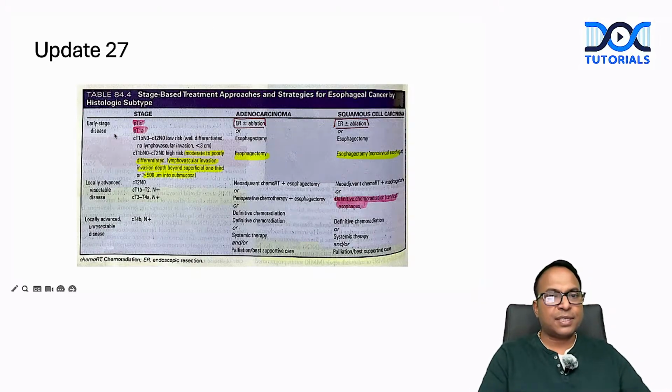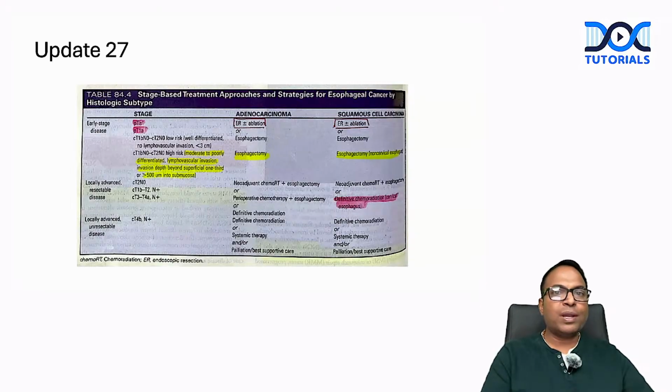Early cancer of the esophagus is nothing but Tis and T1a, involving mucosa only. So T1a is mucosa only.